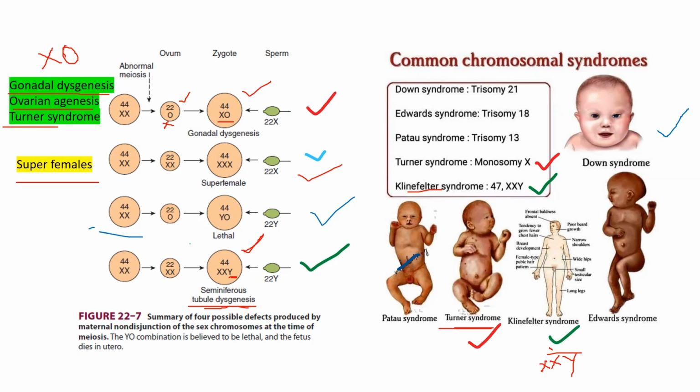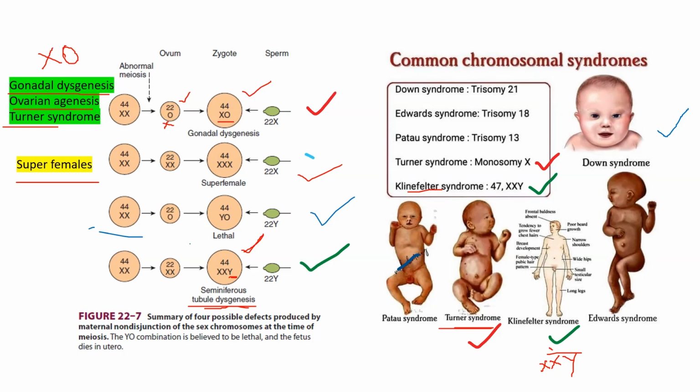But the seminiferous tubules are abnormal. So there is a higher incidence of mental retardation. We can see mental retardation in individuals with the XXY chromosome pattern, or Klinefelter syndrome. Okay.